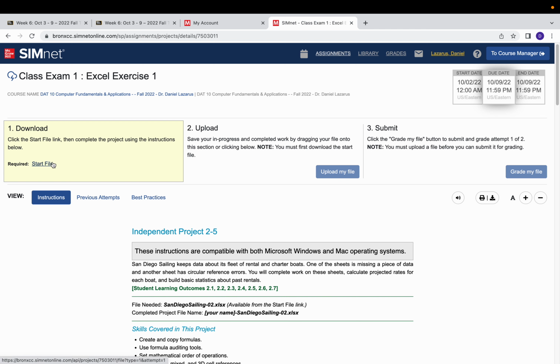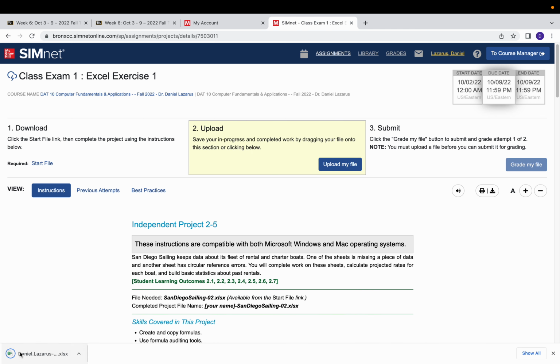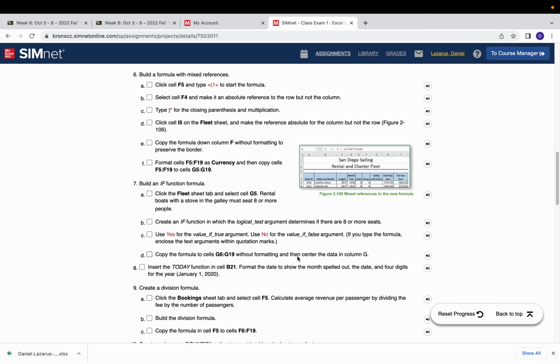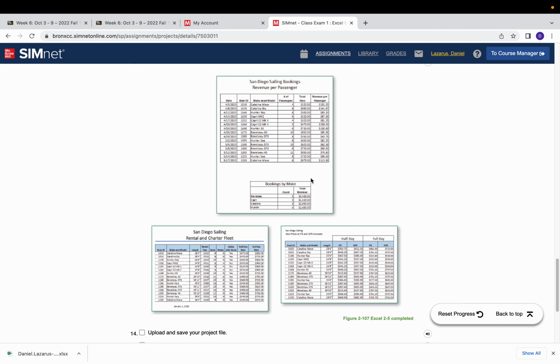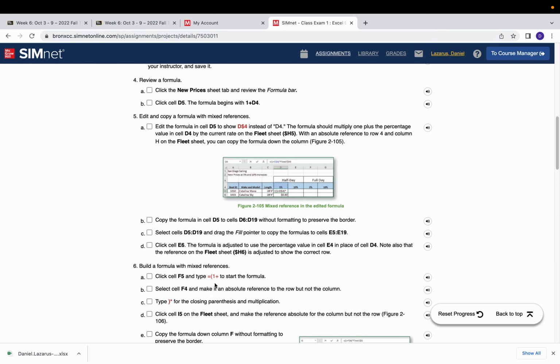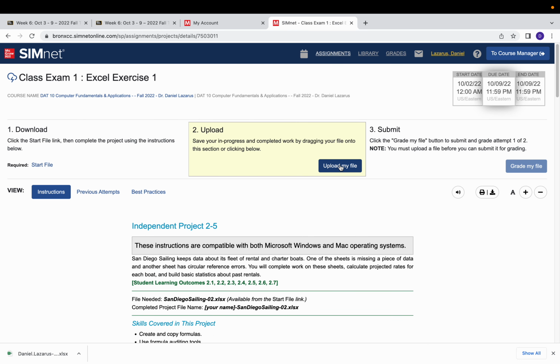All the files that you need are available right here. When you click on this, it automatically downloads your file here, which has your name, markers, and all those things. So make sure that you download it. It downloads to your bottom left hand corner. Use that file and complete all these instructions, and your completed file will look something like this. There are 3 pages in there. Take a look at it and then save the file and upload it for grading right here. So you have to click this and upload the completed file.